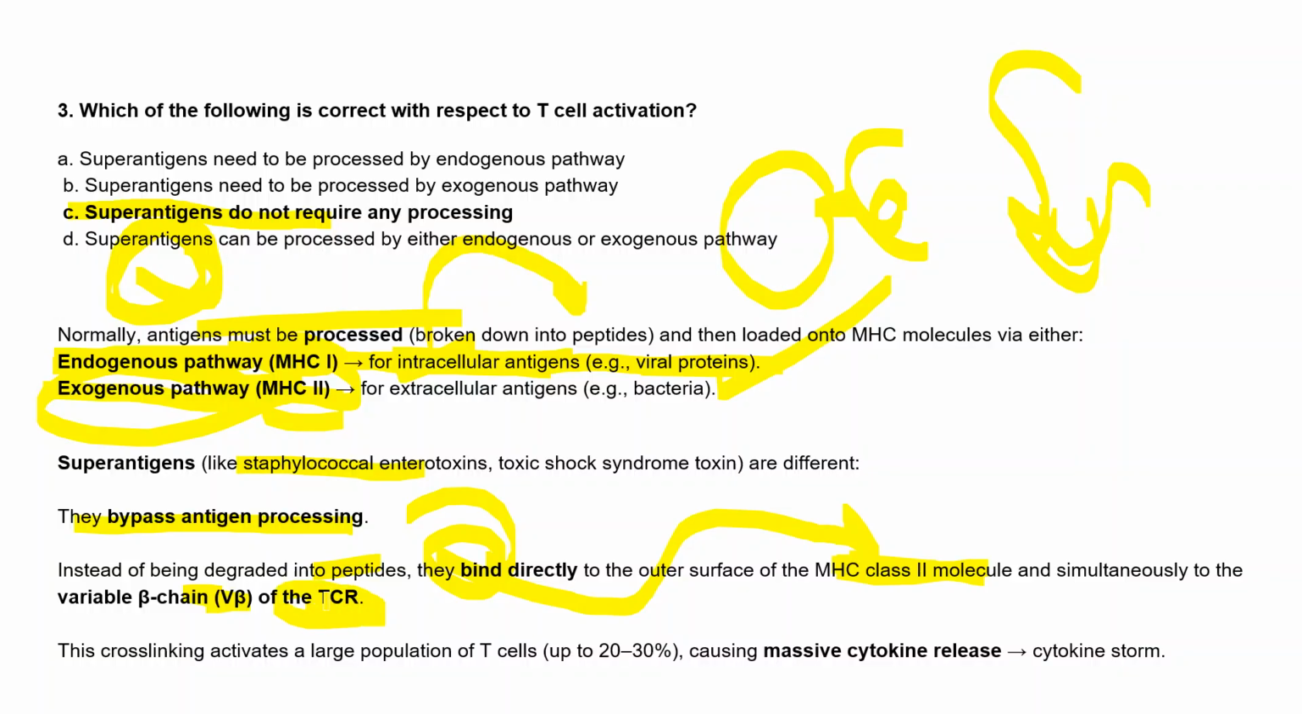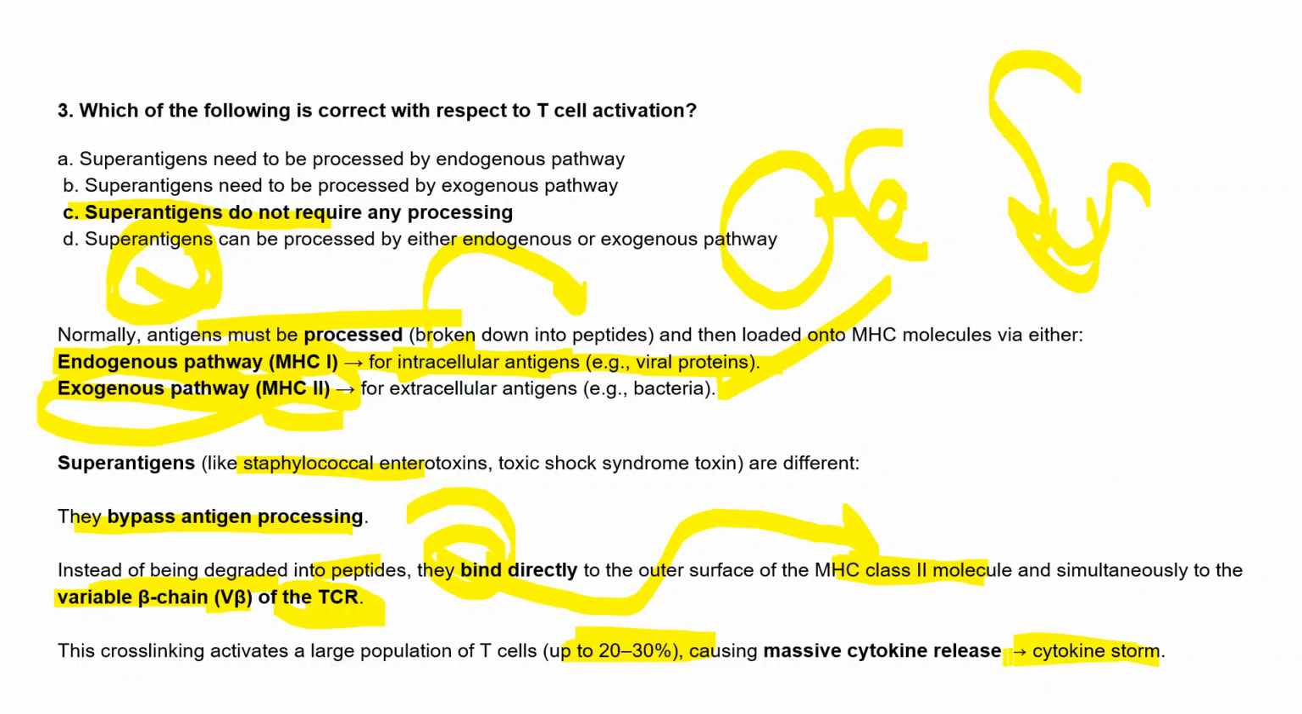They bind directly to the T cell receptor, to the variable beta chain. Because of this cross linking, and because they don't need APCs and processing into peptides, they activate a large population of T cells, around 20 to 30% of T cells. And we know T cells then release cytokines, causing a massive cytokine release.